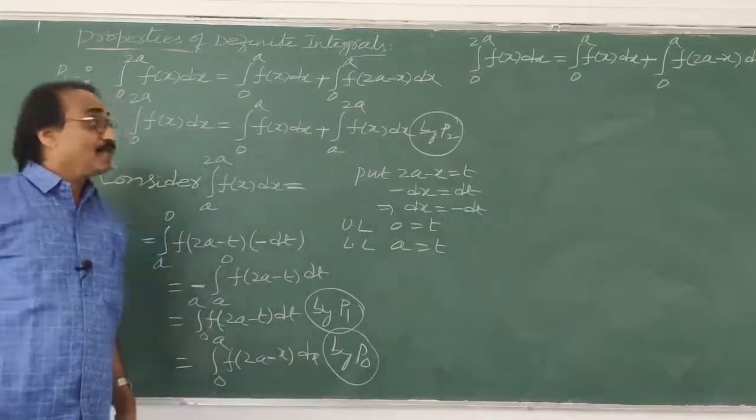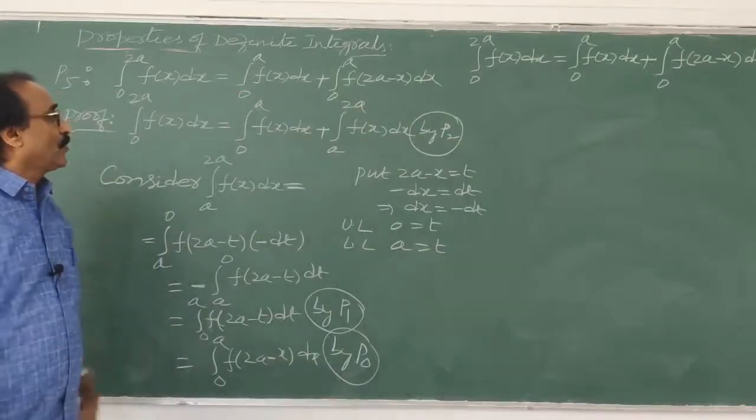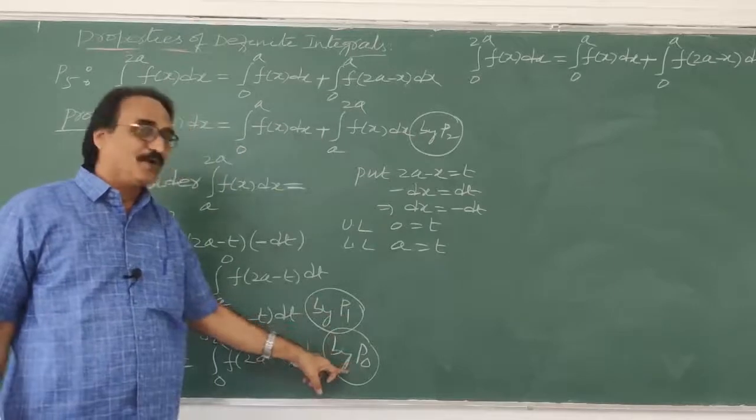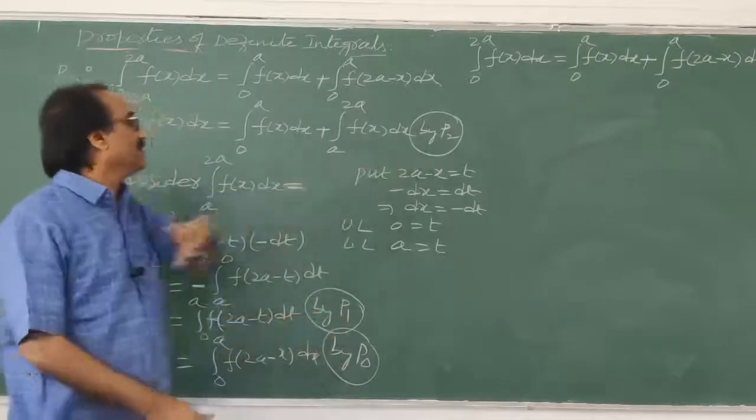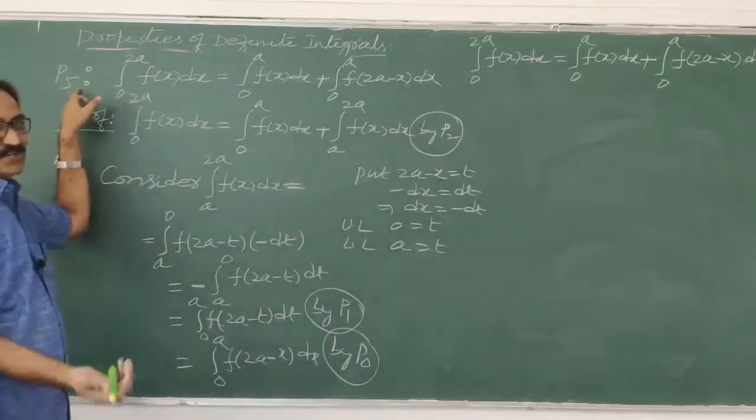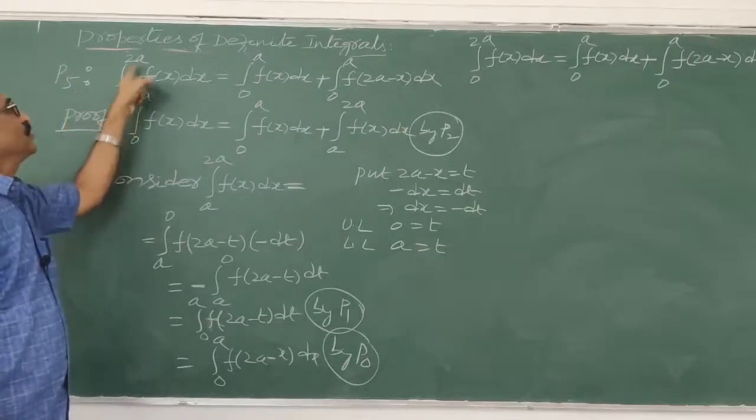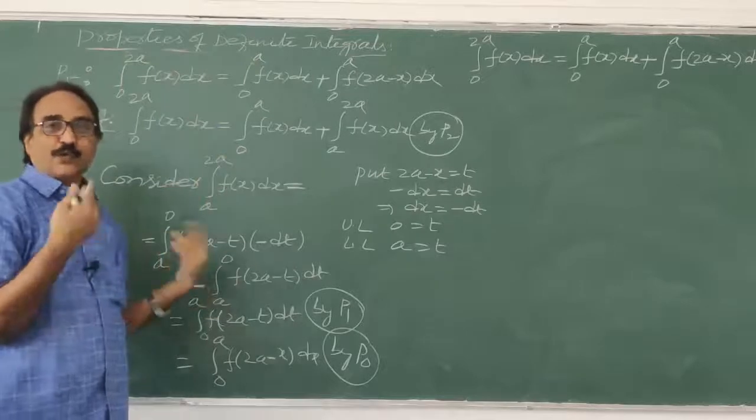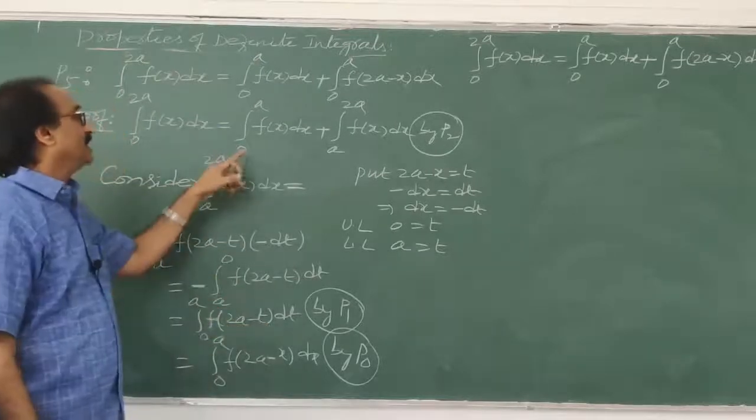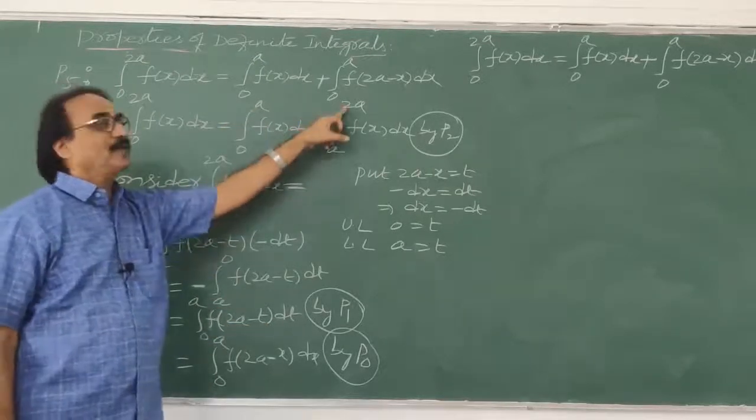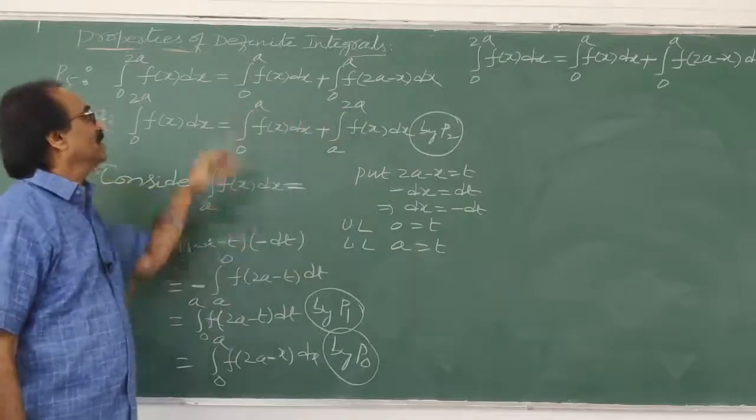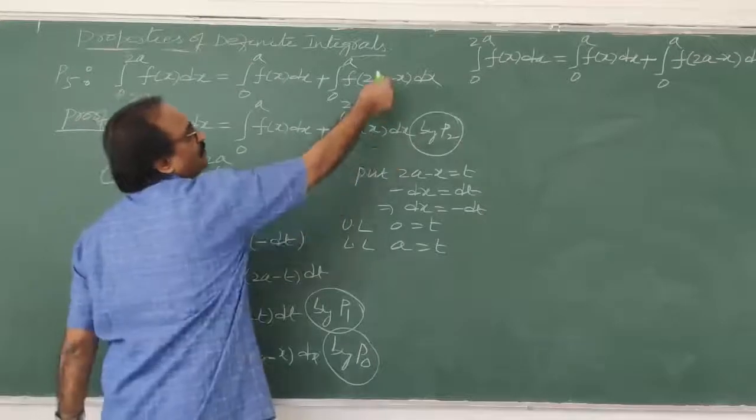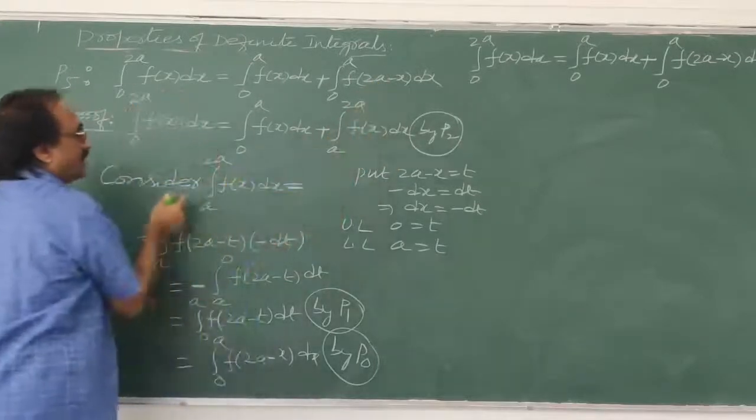So here three properties are used: property number 2, property number 1, property number 0. All three properties together we proved property 5. That's all. First, for 0 to 2a, after seeing a here, I have to separate. Property 2 I remembered, so immediately I wrote 0 to a, a to 2a. Next, what I have to prove, I have seen these are the same only, so this I have to convert into this.